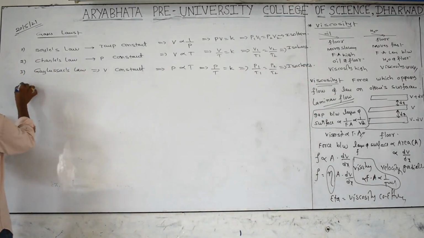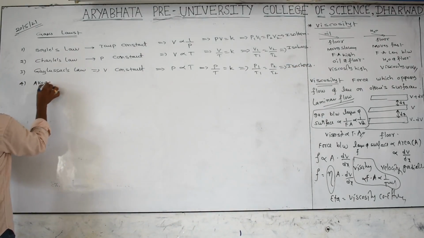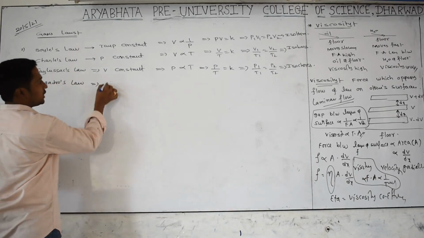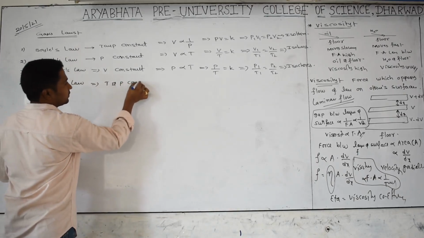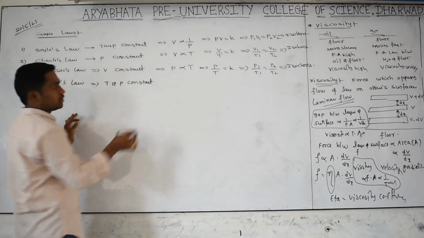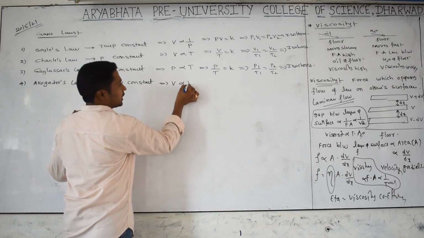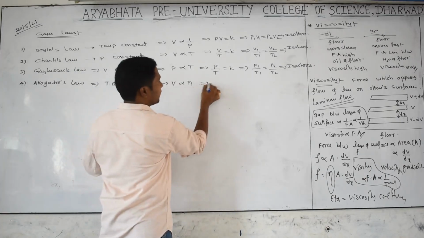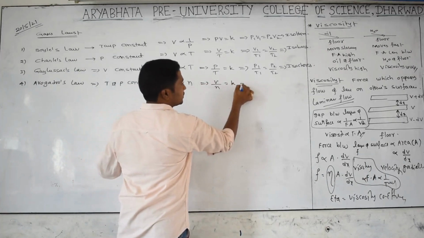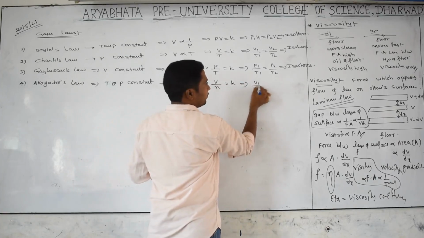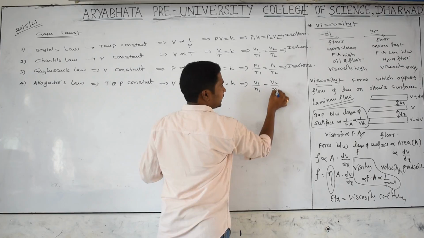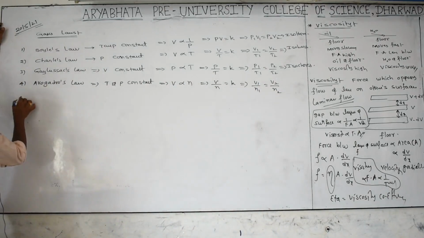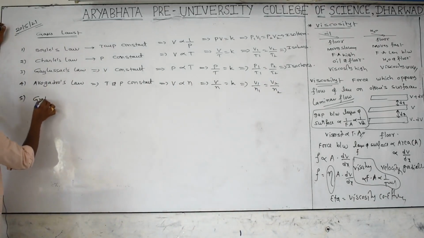Next we are discussing Avogadro's law. Under Avogadro's law, what are you keeping constant? Temperature and pressure constant. Under the same temperature and pressure, the volume of a given mass of a gas is directly proportional to the number of moles or molecules. Then we get V by N is equal to a constant. At two conditions, V1 by N1 is equal to V2 by N2, where V1, V2 are volumes, and N1, N2 are moles or molecules. Next we are discussing Graham's law.